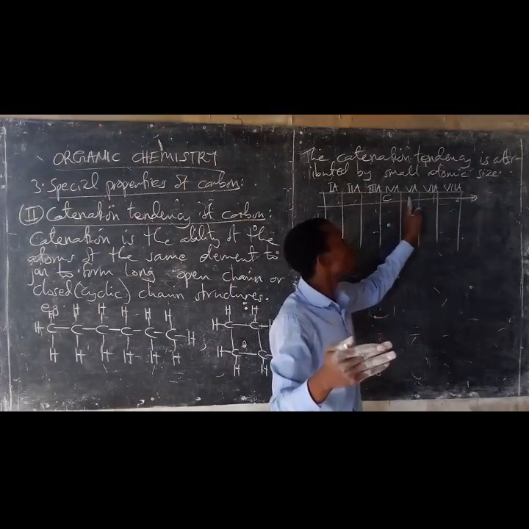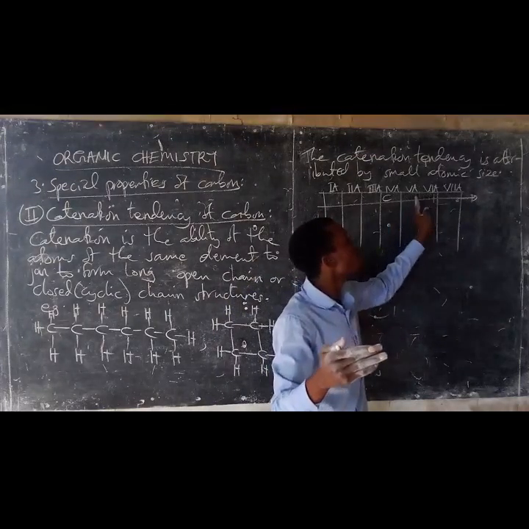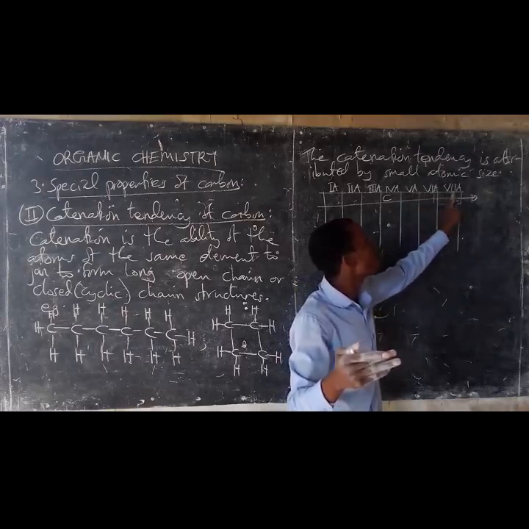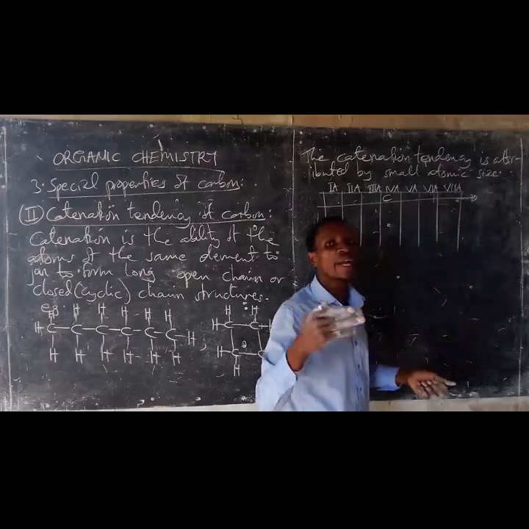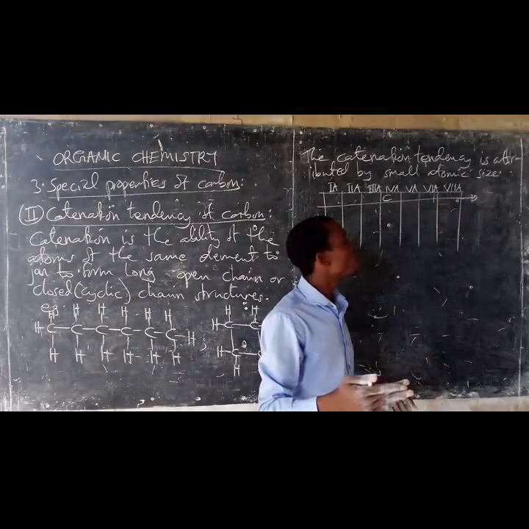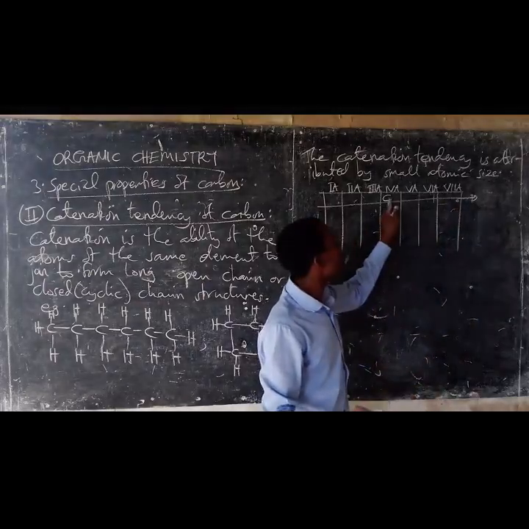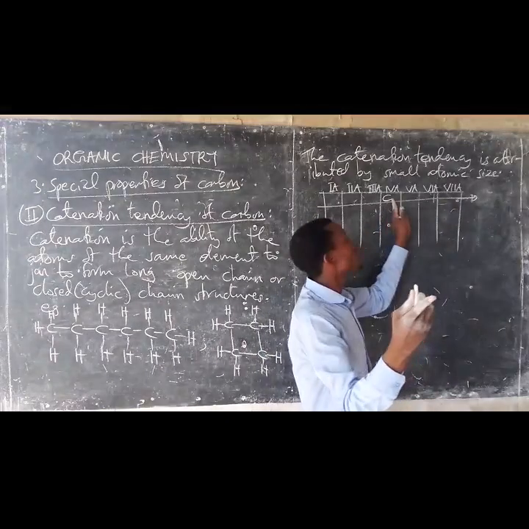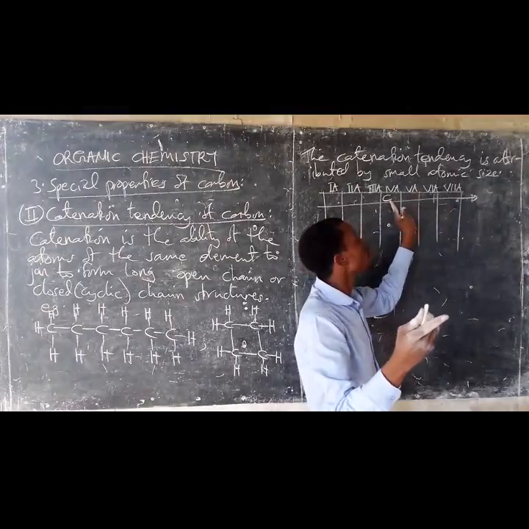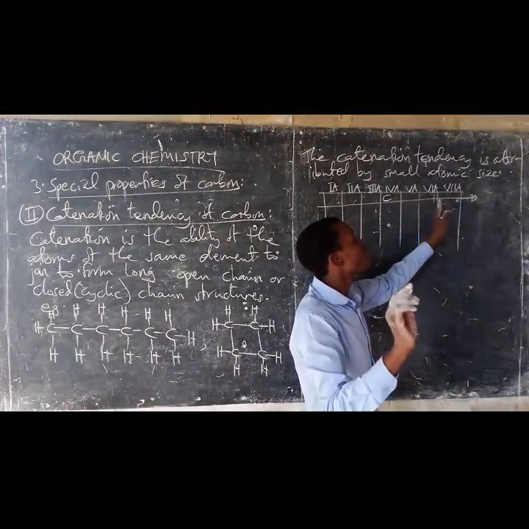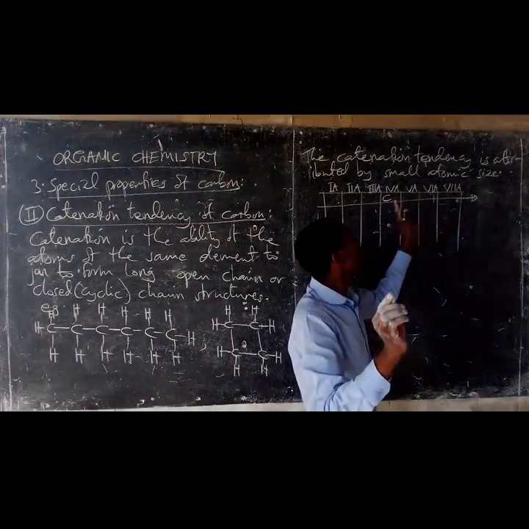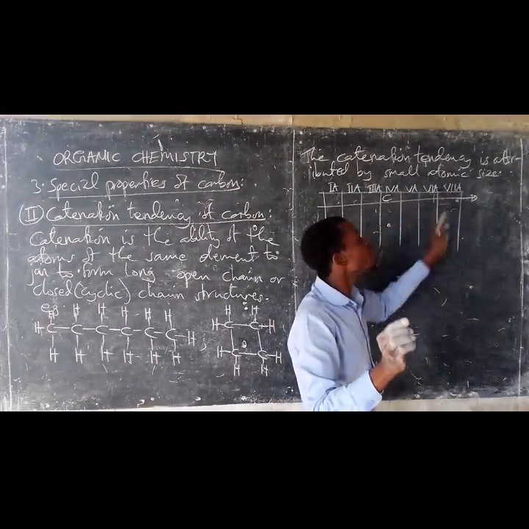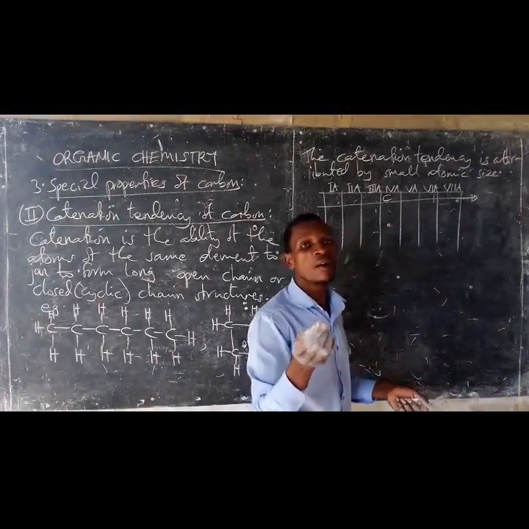Why are the atoms of elements of group 5A, group 6A, and group 7A not undergoing catenation to greater extent? This is because, although they are small in size compared to the atoms of carbon, they cannot undergo catenation like carbon atoms. Why? This is due to existence of the lone pairs.